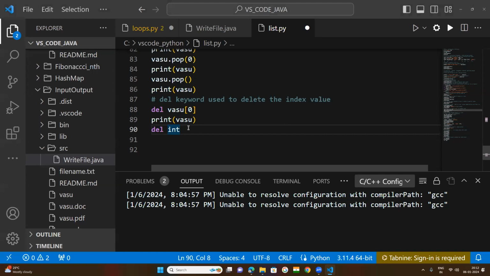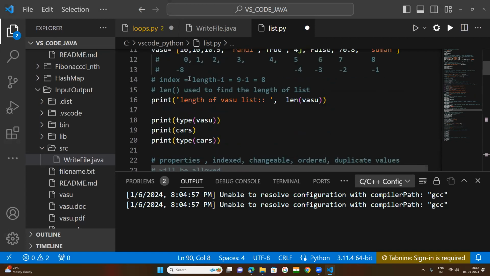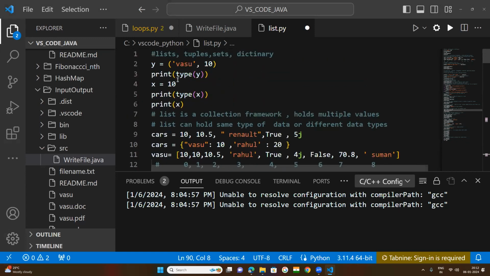So in the previous session, we were understanding about lists. I have covered a lot of topics related to lists. In this session, I want to complete the collection frameworks in Python. As I told you, collection frameworks hold collections of values. They are built in.